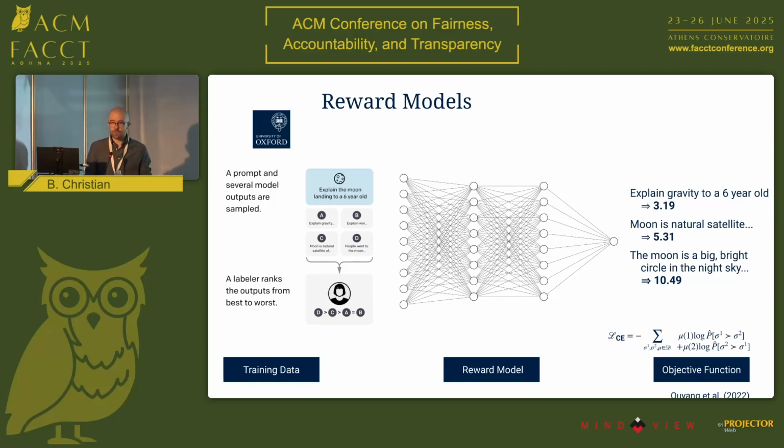And the reward model learns to assign higher scores to the more preferred responses. Reward models form a crucial middle link in the process of building LLMs because these reward scores actually become the objective function for our LLM, which goes from doing next token prediction to now maximizing the expectation of these reward scores. And the result, of course, are the systems that we know today as ChatGPT, Claude, etc.